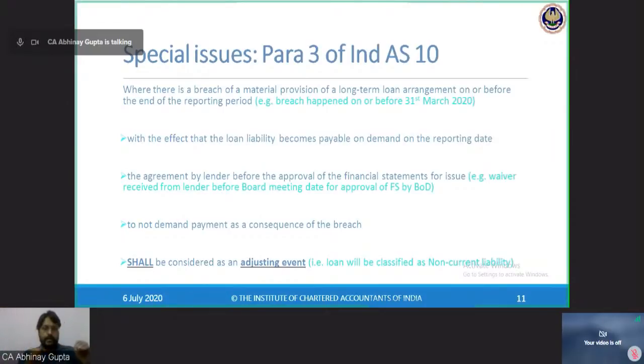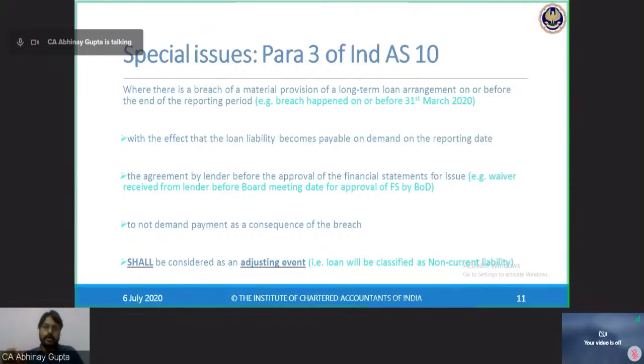And in that agreement there are certain conditions which always need to be complied with by the borrower. These conditions are called covenants of the loan agreement. Now if any of the covenants has been breached by the borrower, then HDFC Bank, the lender, has the right to demand the full loan immediately.